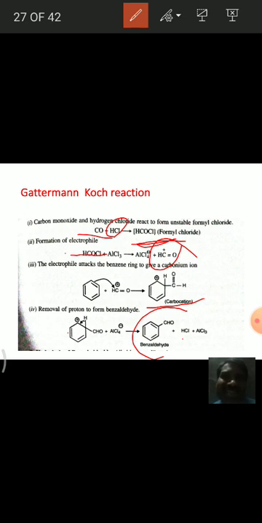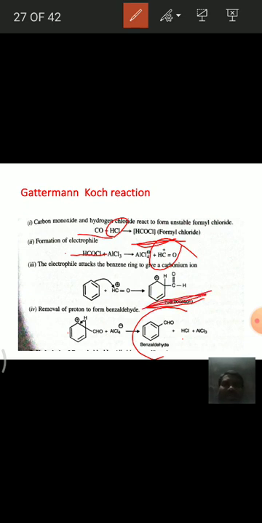It forms unstable formyl chloride, that is HCOCl, and this unstable formyl chloride reacts with aluminum trichloride and forms the electrophile. In the next step, this electrophile reacts with benzene and forms the carbocation.